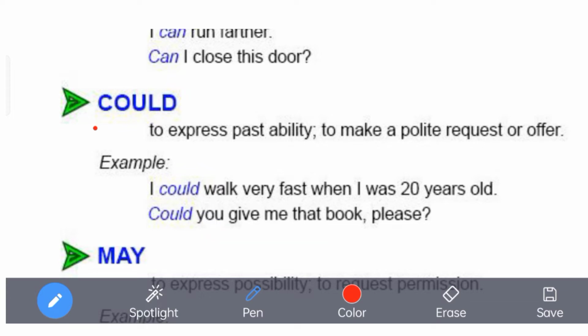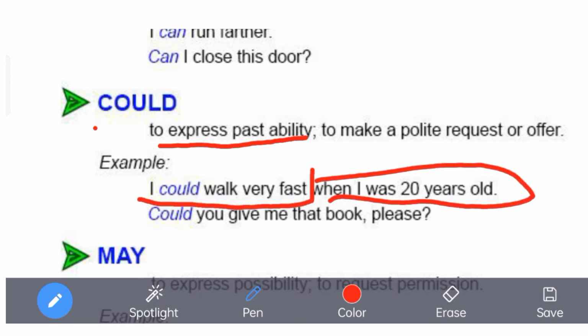Yes, sir. So to express past ability, for example, the example written here is: I could walk very fast when I was 20 years old. Even if it is not written like this, it is still a right sentence. It's not mandatory to express that I'm talking about the past, but when we simply write I could walk very fast, the person who hears this statement should understand that the person means that in the earlier time he could walk fast, but now he is unable to do that.